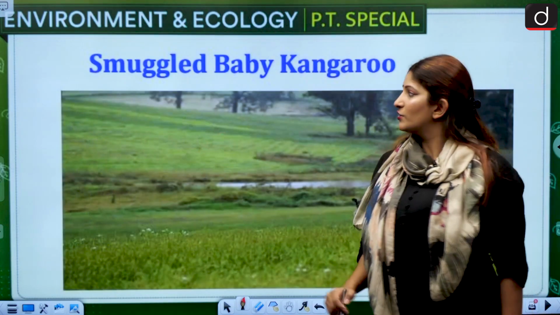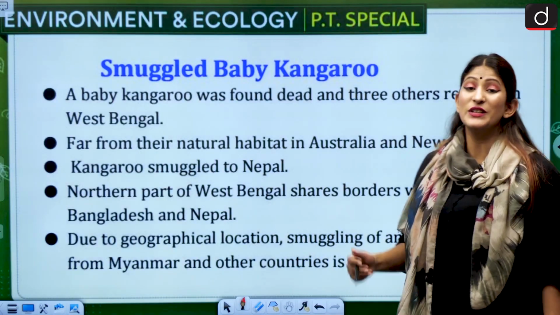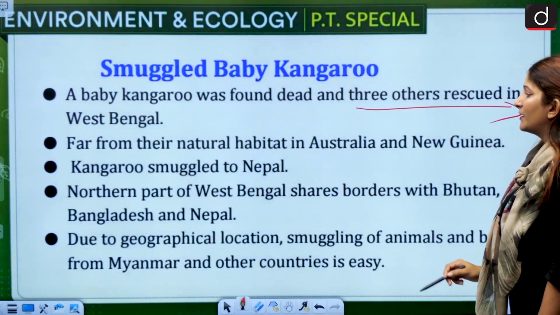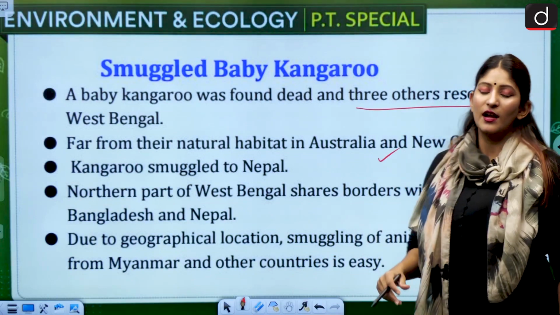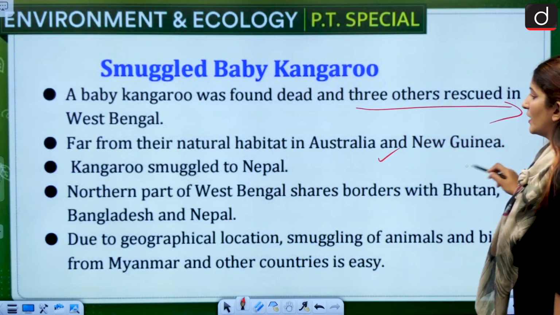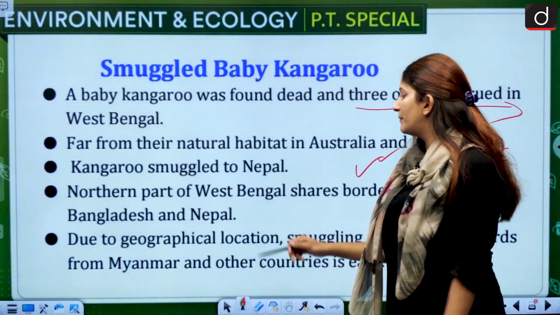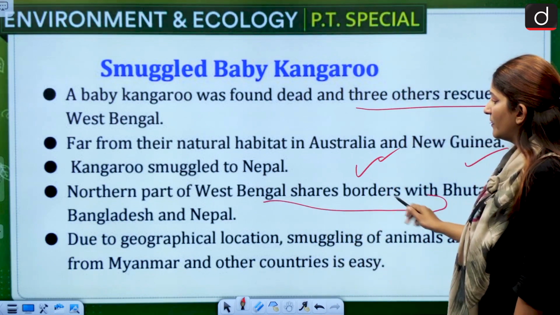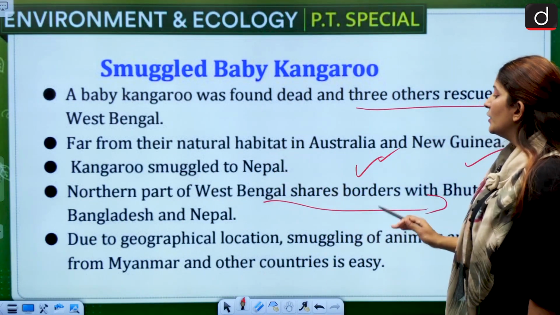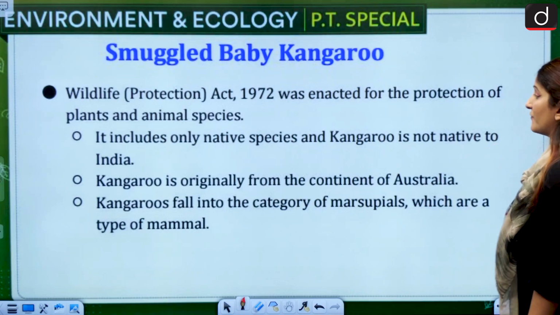Okay, now let's talk about the smuggled baby kangaroo, which we saw. A baby kangaroo was found dead and 3 others rescued in West Bengal, far from their natural habitat in Australia, because kangaroos are endemic to the Australian region. Okay, and New Guinea. The kangaroos were smuggled to Nepal. Northern part of West Bengal shares borders with Bhutan, Bangladesh and Nepal. So that is becoming a problem with respect to India. Due to geographical location, smuggling of animals and birds from Myanmar and other countries is very easy.